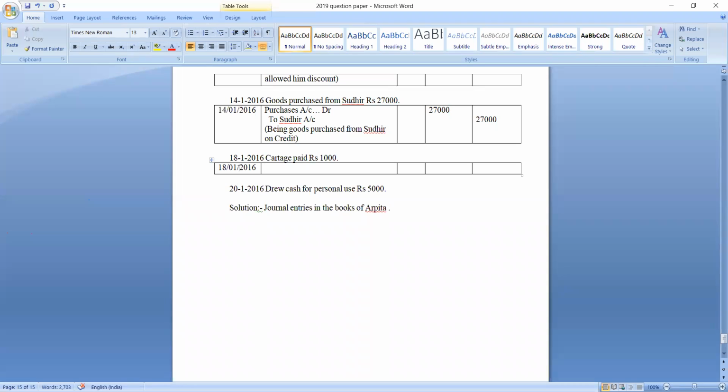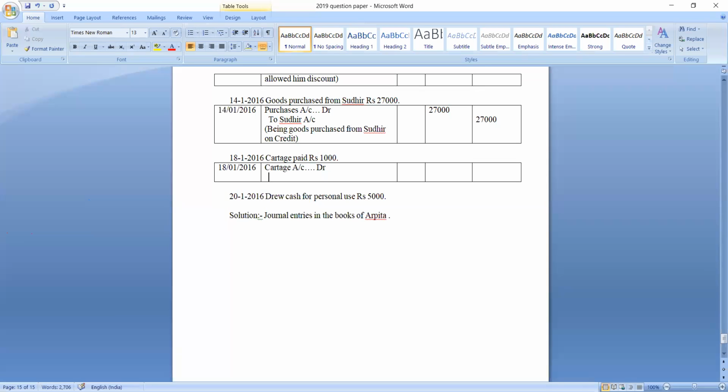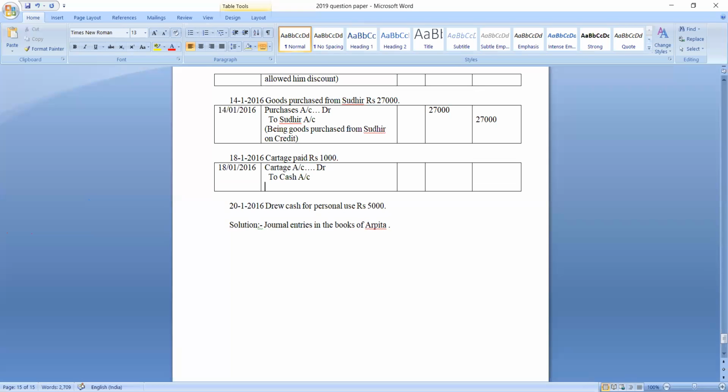Cartage paid. Cartage is nothing but coolie charges. So they are also expenses. Cartage paid: the two accounts are cartage account and cash account. The cartage account should be debited because it is an expenditure. The cash account should be credited because it goes out of the business. What is the journal entry? Cartage account debit, to cash account, because cash goes out of the business.